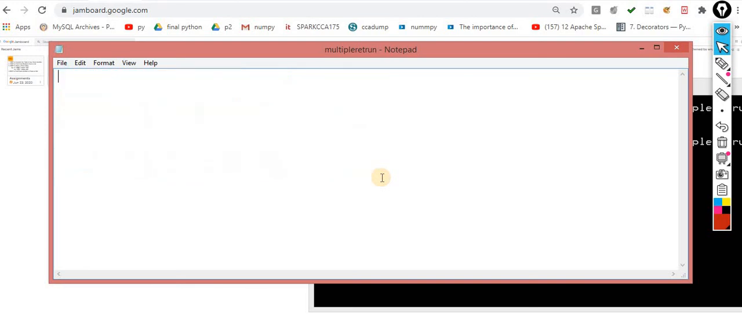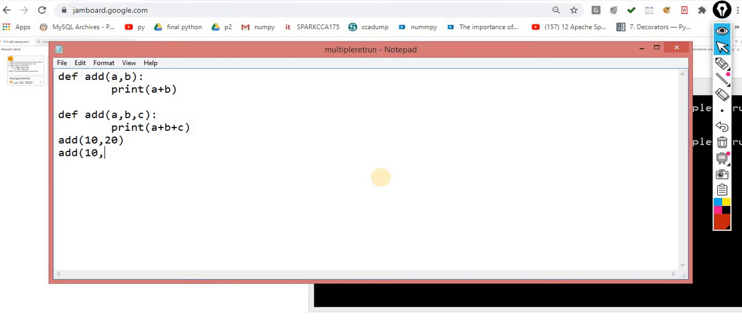Okay, I'm removing it, def of, and making it more simple. A, B. This time print, let's suppose A plus B. And I am making one, the function name is same, but the parameter is different: A, B, C. So this time plus C. I am calling the first time add 10, 20, the second time add 10, 20, 30. Now check the output. What output do we get?